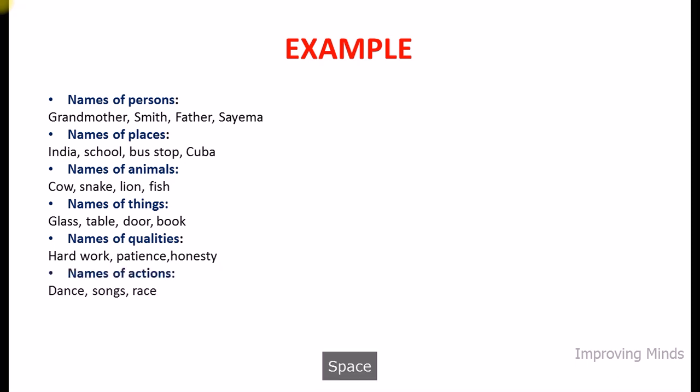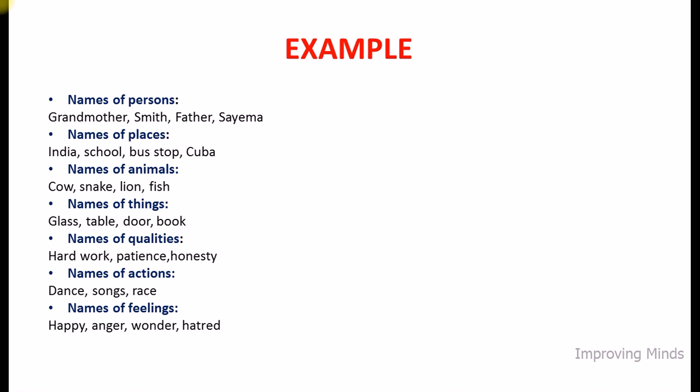Next is names of actions like dance, songs, race. These are all names of actions. Likewise, names of feelings: happy, anger, wonderful, hatred. Again all these four are names of different feelings, so they are also nouns.